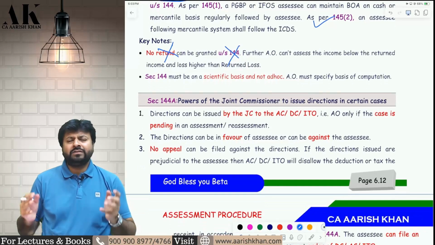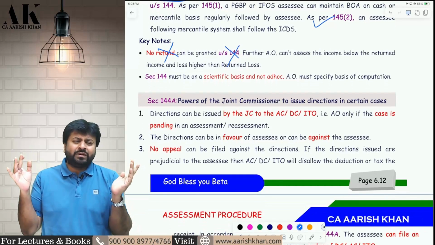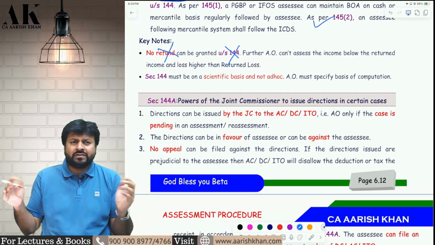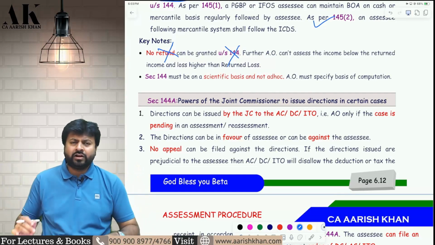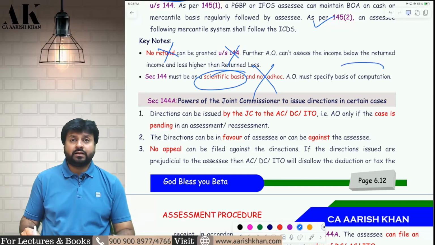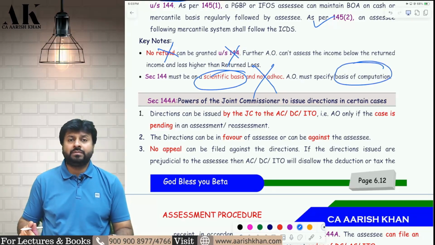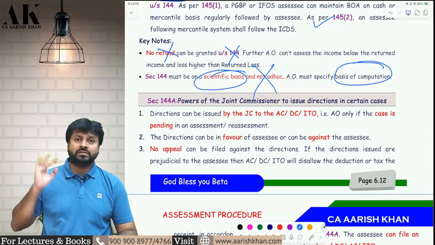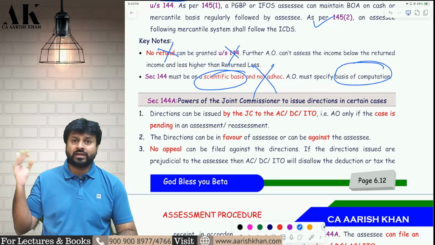Next point, how is 144 done? How does the AO compute the income without the returns, without the information? Is it on an ad hoc basis? The answer is no. It has to be on a scientific basis, and the computation has to be given to the assessee in a complete and detailed manner. It has to be based on the past year returns. It has to be based on the industry average.